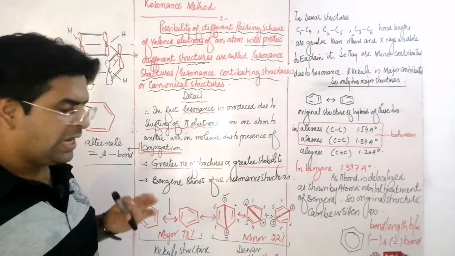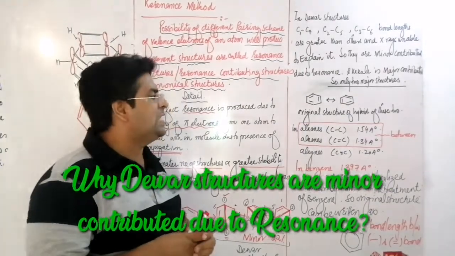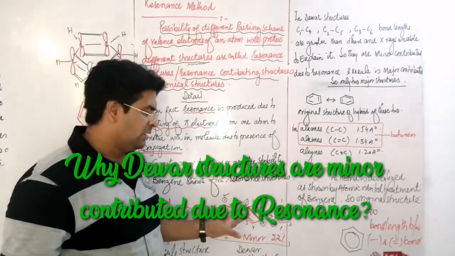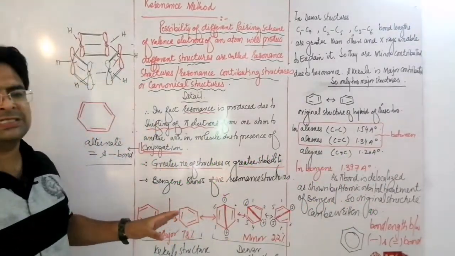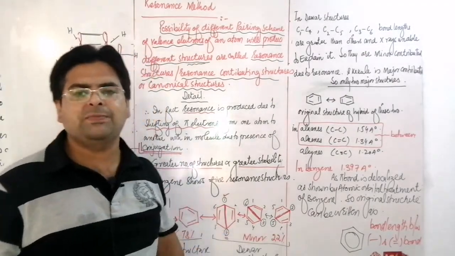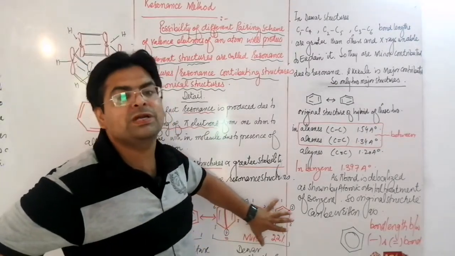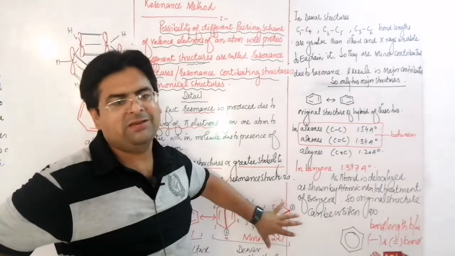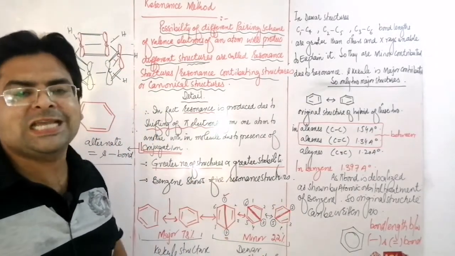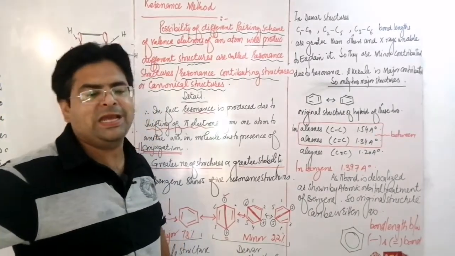As it is not supported by the X-ray study of benzene that a few bond lengths can be larger, Kekulé structures are major and Dewar structures are minor contributors due to resonance, as they are not supported by the X-ray study, which shows that all carbon atoms have the same bond length, equal to 1.397 angstrom.